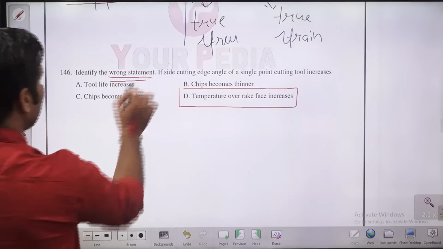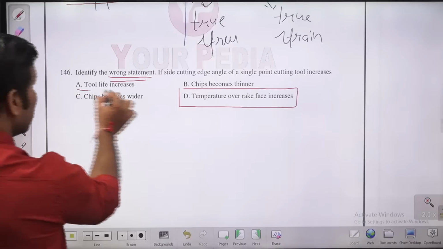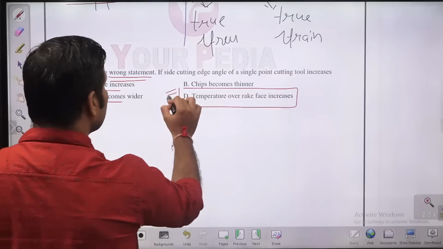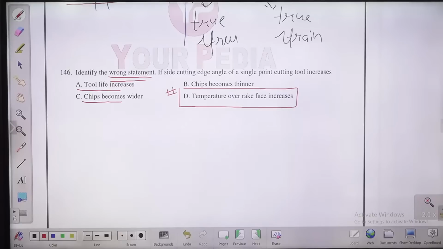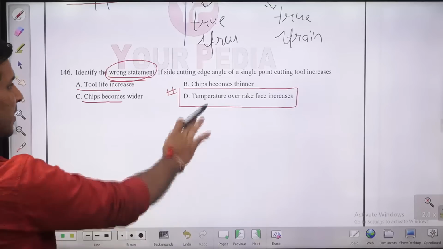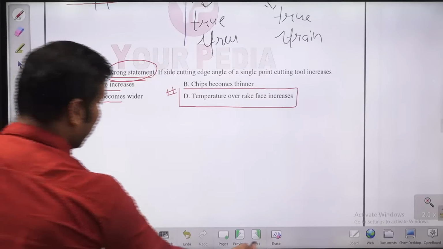Wrong statement. He is asking about the wrong statement. If you are going with the higher side cutting angle, tool life will increase, chip becomes thinner, chip becomes wider, but the temperature has no relation with side cutting edge angle. Temperature over rake face. Okay, so D will be the answer, guys. He is asking about the wrong statement. Temperature over the rake face will be unaffected if you are changing the side cutting edge angle.